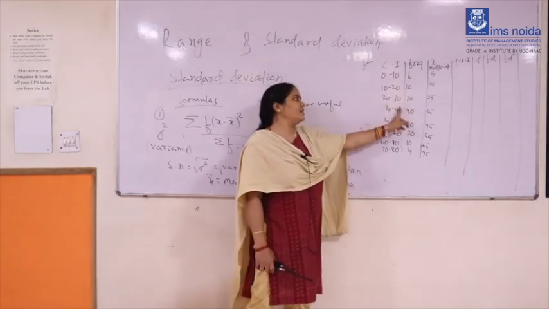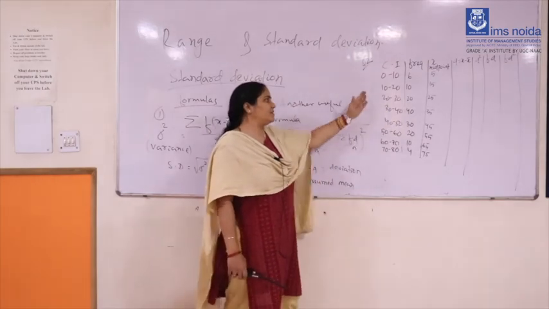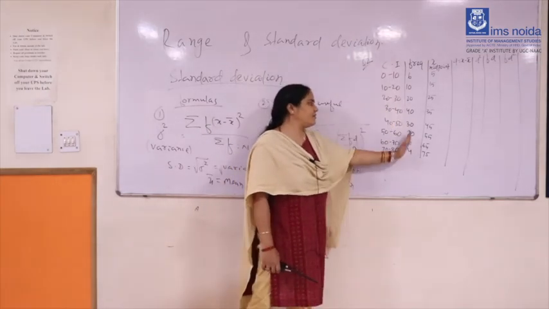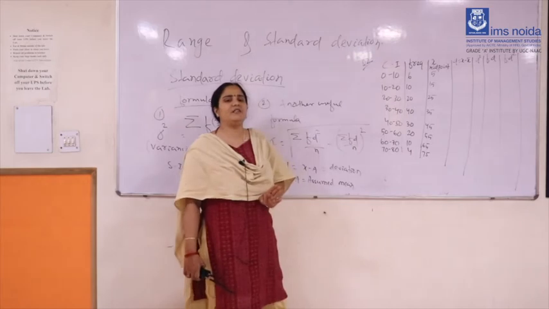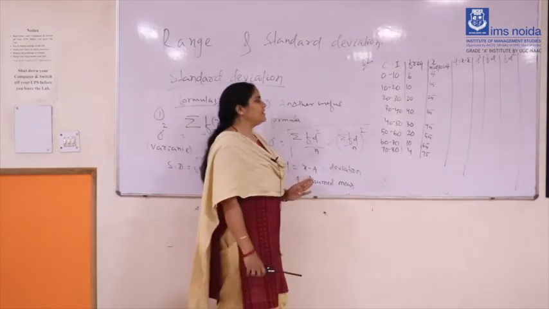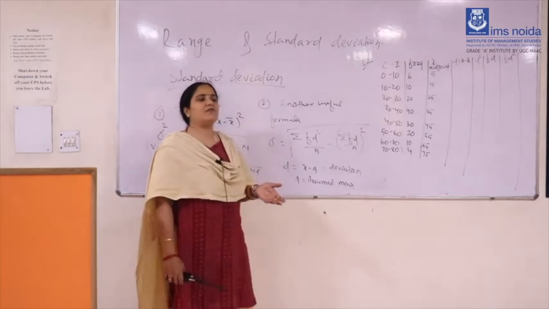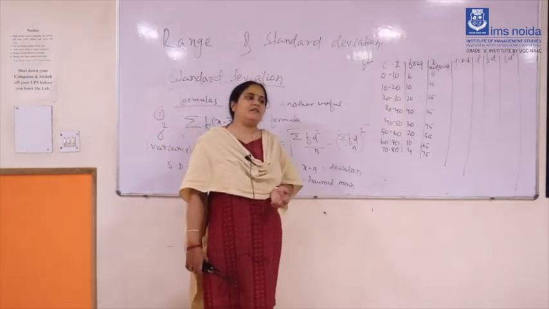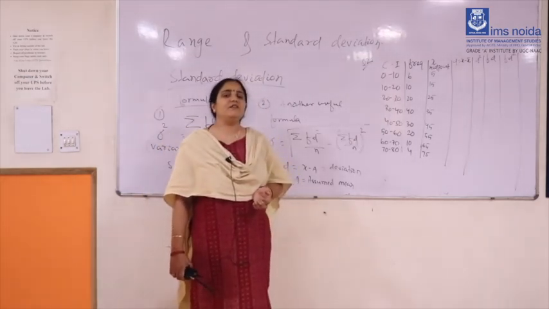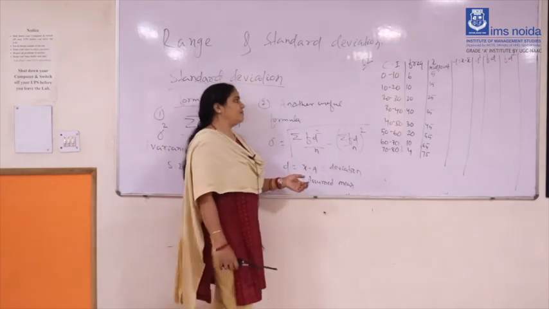So you can write on your copy that these are the class interval data, and this is the frequency that is mentioned for each of the distinct intervals. I have already told you, everywhere there is class interval data, to calculate mean or median, you have to first calculate the midpoint. What is the midpoint formula?